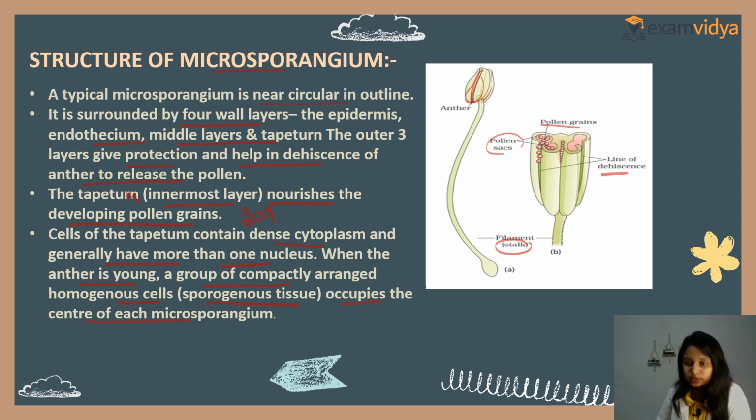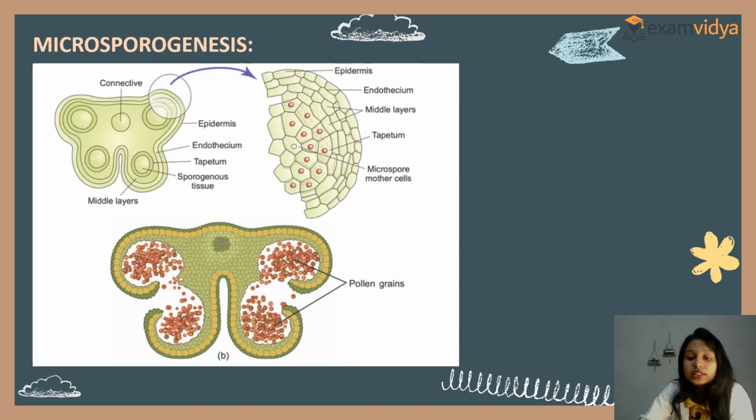When the anther is young, a group of compactly arranged homogeneous cells, the sporogenous tissue, occupies the center of each microsporangium. Now see, this is the anther which contains pollen sacs, and after that, on the inner side, pollen grains are present. Clear? Now, next, we will deal with the microsporangium.